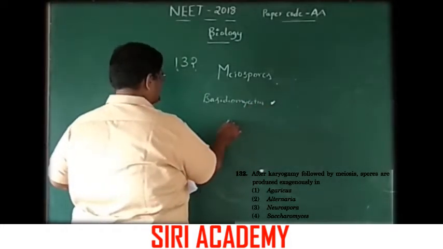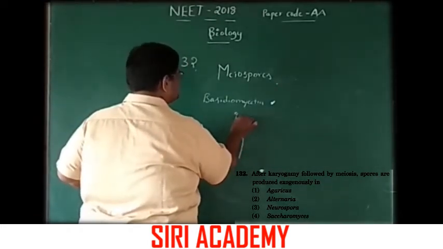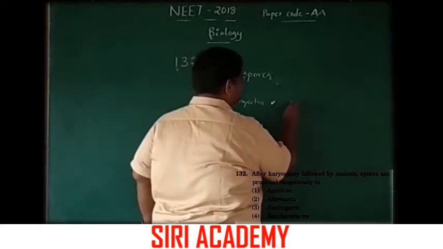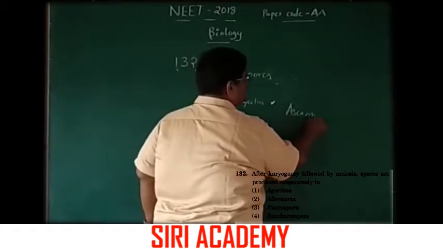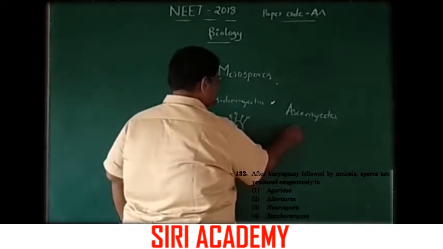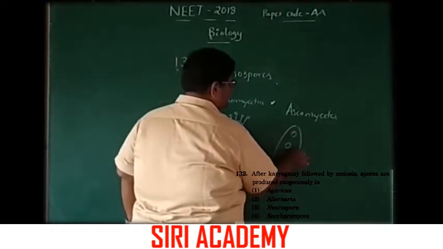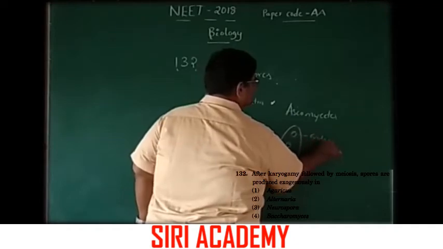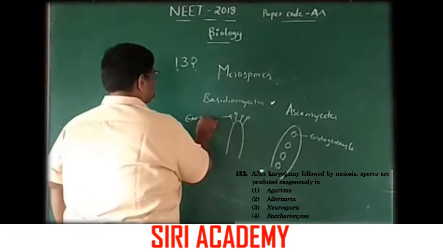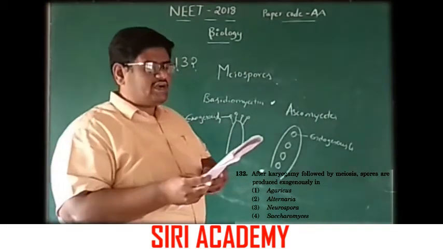In Basidiomycetes, the spores are formed exogenously. In Ascomycetes, the spores are formed endogenously. Exogenously. So here the options are Agaricus,